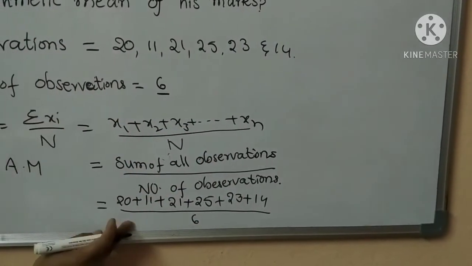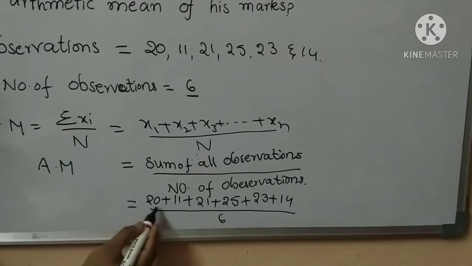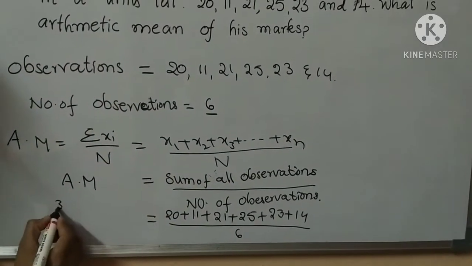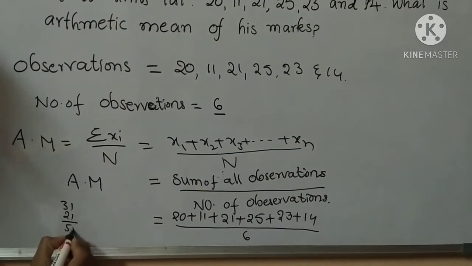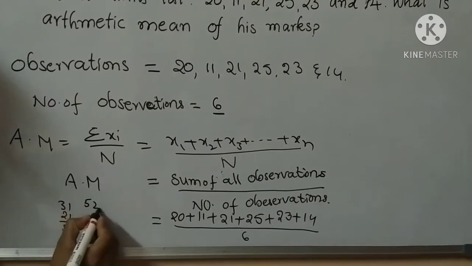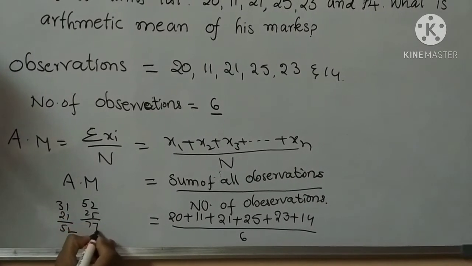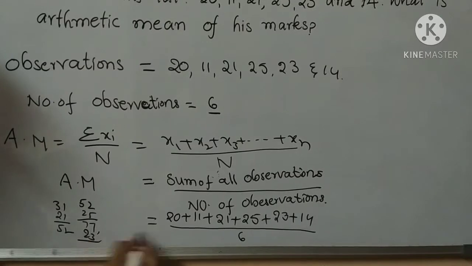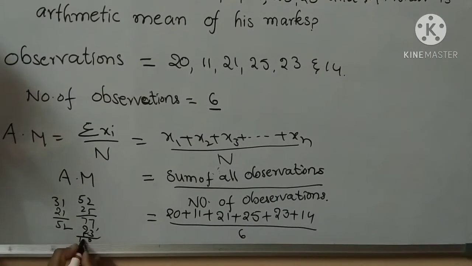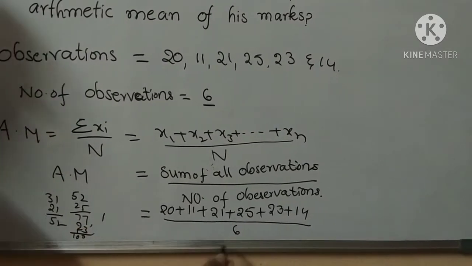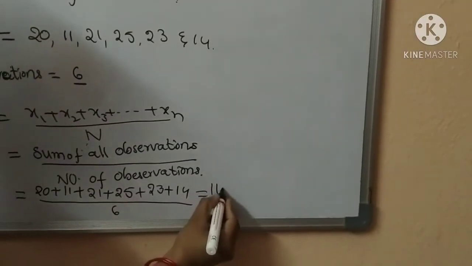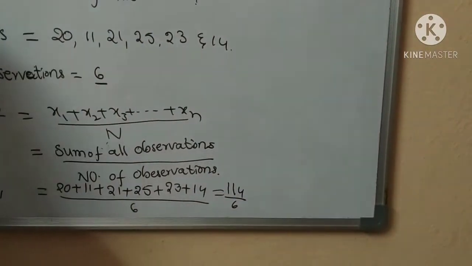6. So here adding 20 plus 11, 31. 31 plus 21, 52. 52 plus 25, 77. 77 plus 23, 100. 100 plus 14, 114 by 6.